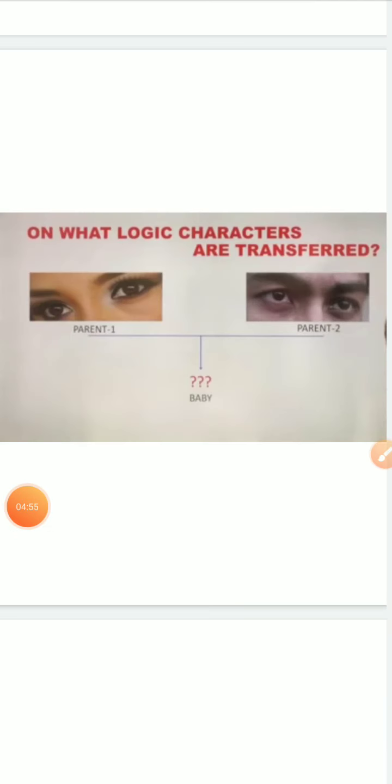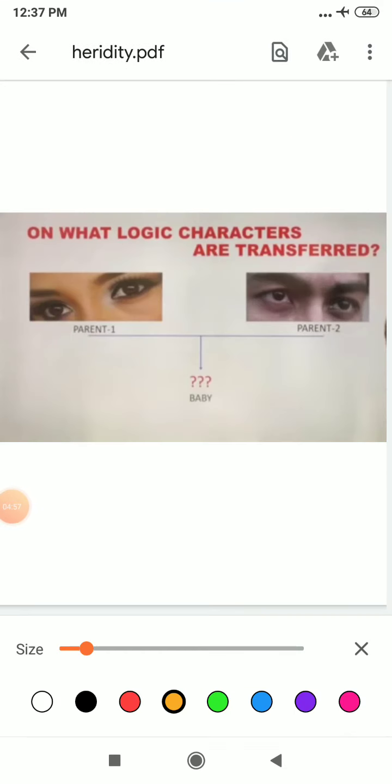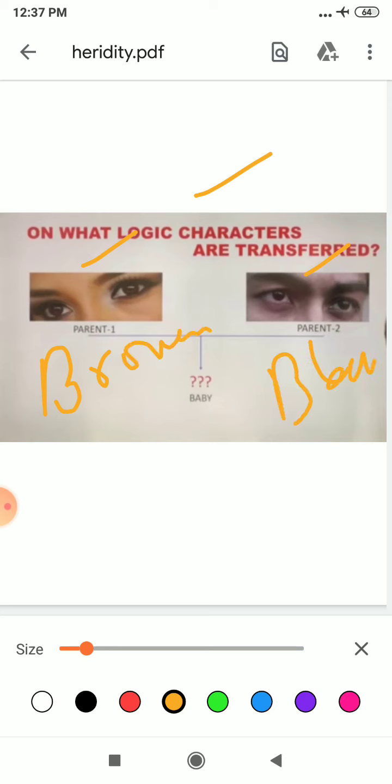Dear student, now the question arises: what is the logic of a character which transfers from one generation to another? For example, she is mother and he is father. Mother has brown eye color and father has black eye color. Now what would be the eye color of this baby?